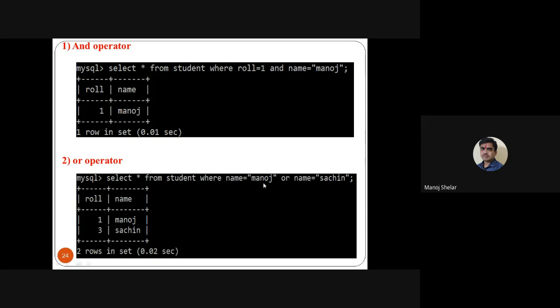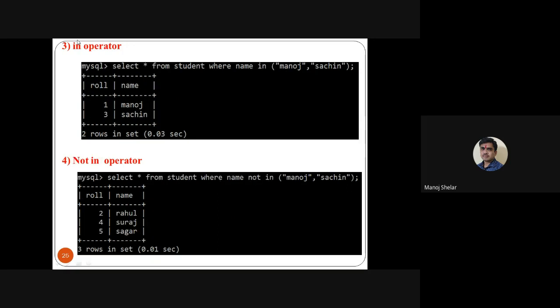Then the IN operator. So simple: select star from student where name in. The total number of records available in my student table is 5 names. Here it only displays the names Manoj and Sachin. So select star from student where name in Manoj and Sachin. This is the output of this query: 1 Manoj, 3 Sachin. Simple.